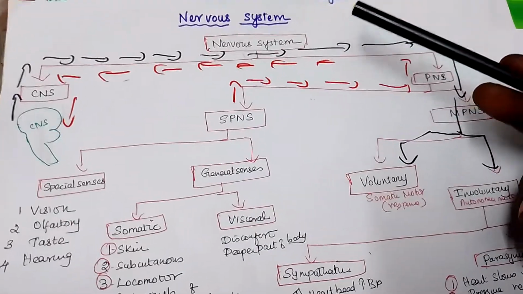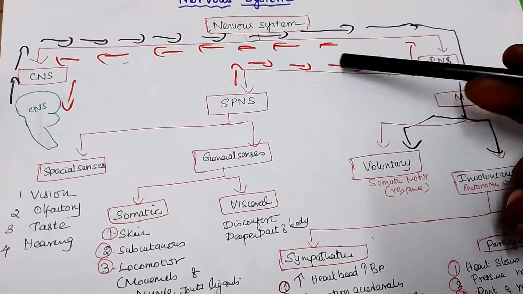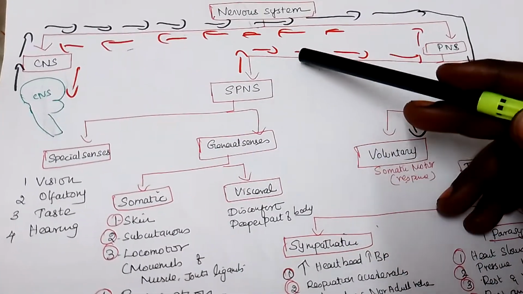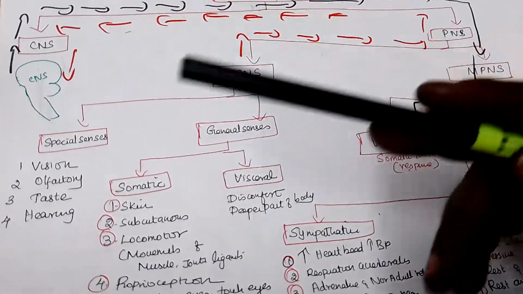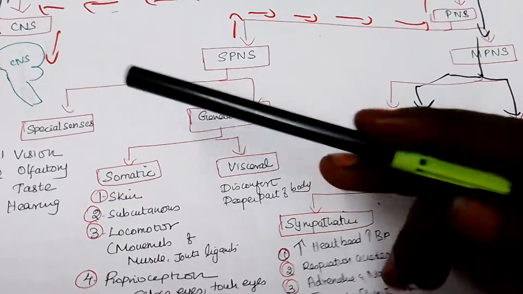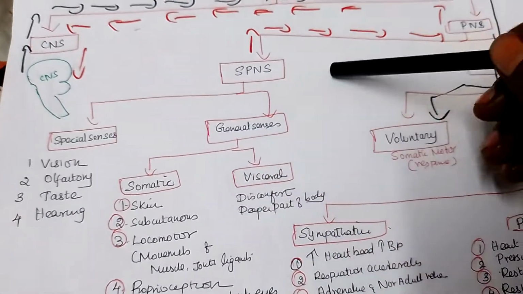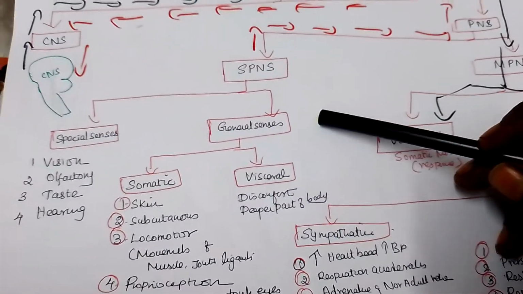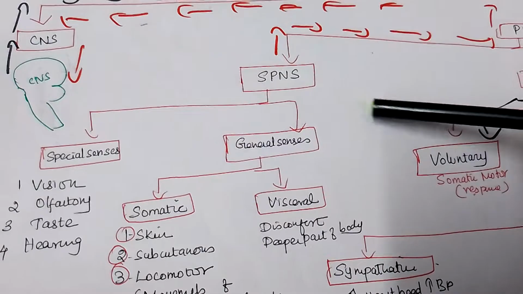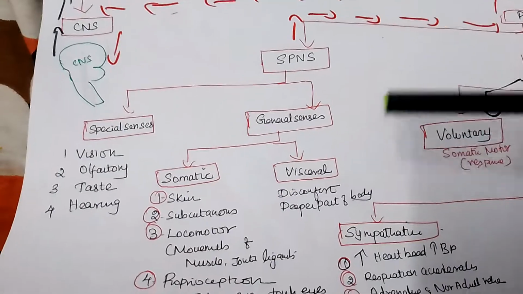The nervous system is made up of neurons, nerves, axons and dendrites, and it has a cell body, cortex and all these things. And the main classification, if you see, is the central nervous system and the peripheral nervous system. The central nervous system is made up of the cerebrum, hindbrain, all these parts of the brain. The peripheral nervous system will again be divided into special senses and general senses. Special senses you will not write the skin, and other senses you will write. And in the general senses is the somatic.